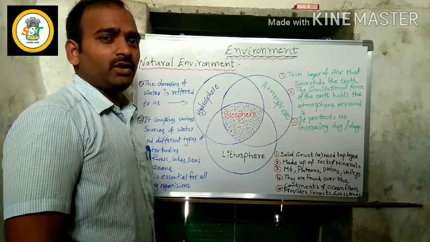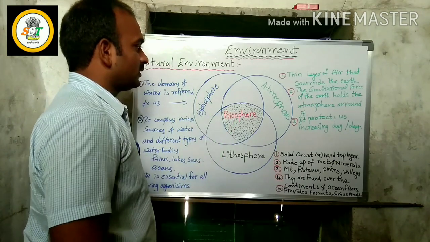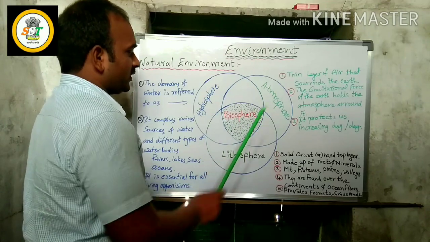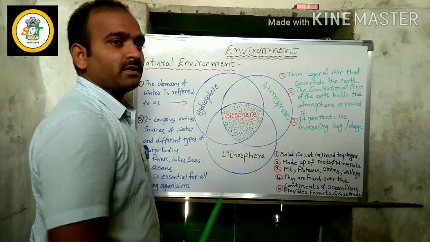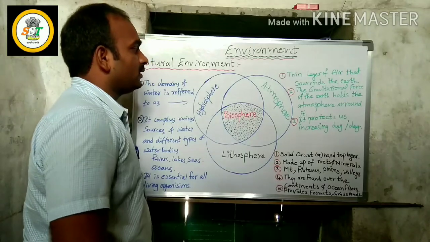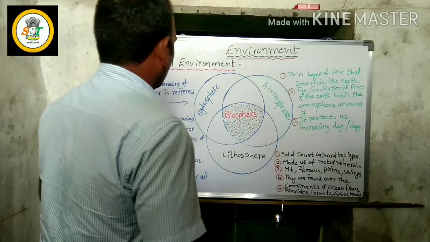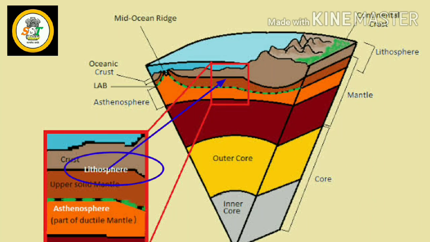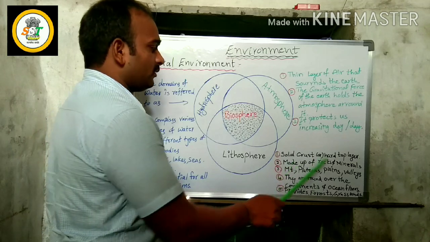In the previous class, you learned about hydrosphere, atmosphere, lithosphere, biosphere under the natural environment. Once you remember these four. First of all, lithosphere. Lithosphere is the solid crust or the hard top layer of the surface of the earth. It is made up of rocks and minerals.